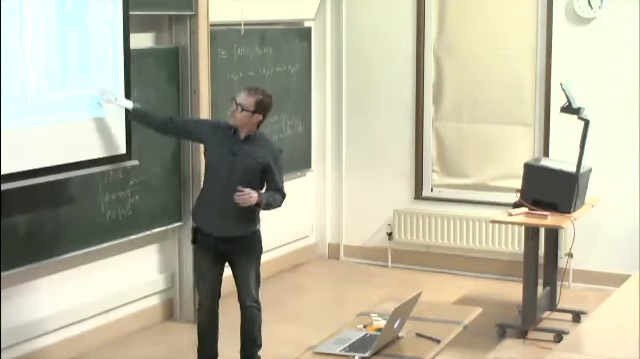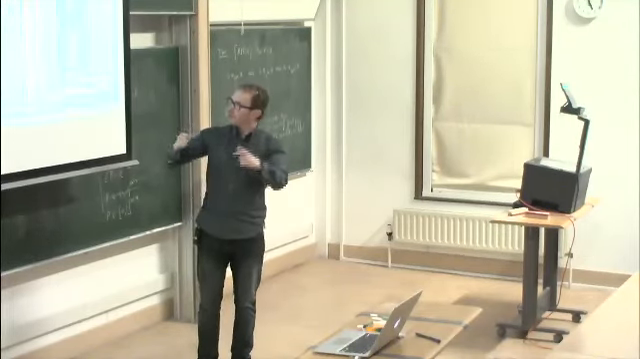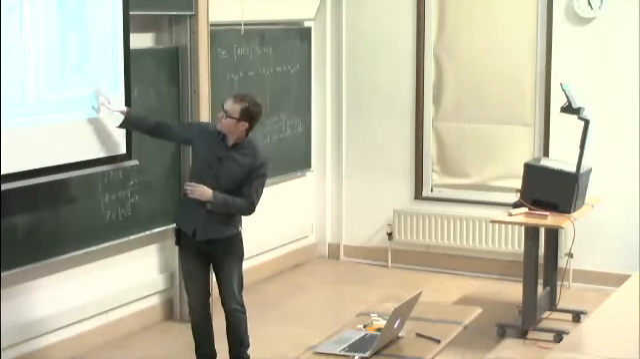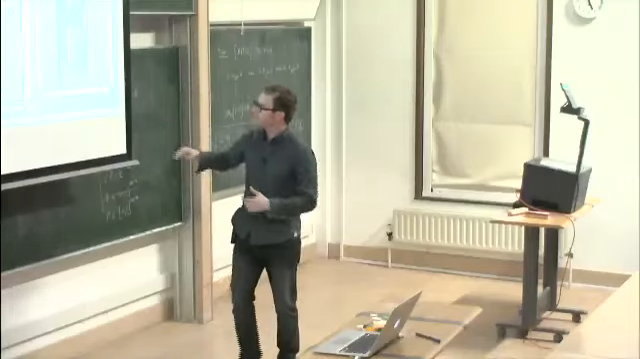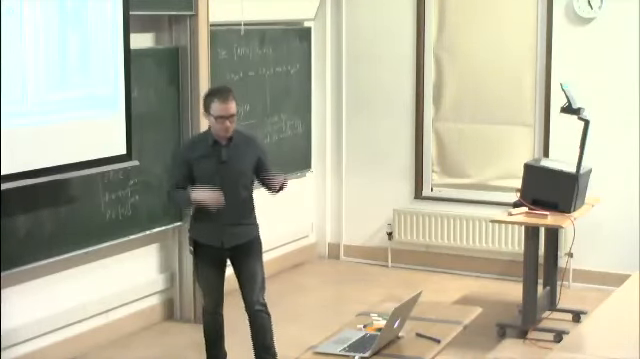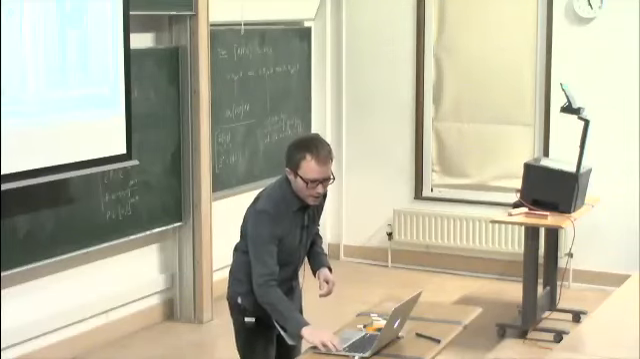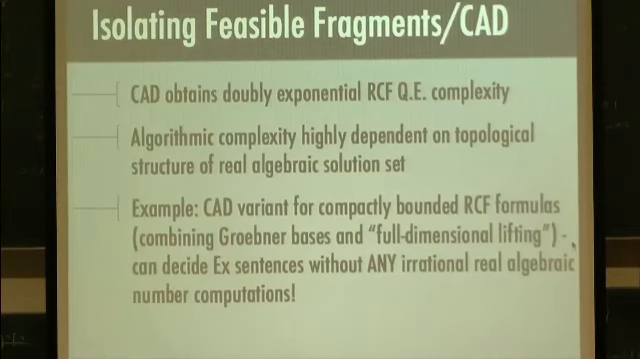Then you can build a CAD for the next dimension using your polynomials that appear in just one more variable, by building what's called a stack. You're building a decomposition of your next dimensional space that is done just locally for each of the cells for your lower dimensional space. So it has a very nice inductive structure. Now, CAD is doubly exponential in dimension, and the algorithmic complexity and practice of CAD algorithms are highly dependent on the topological structure of the real algebraic solution set induced by the polynomials in your formula.